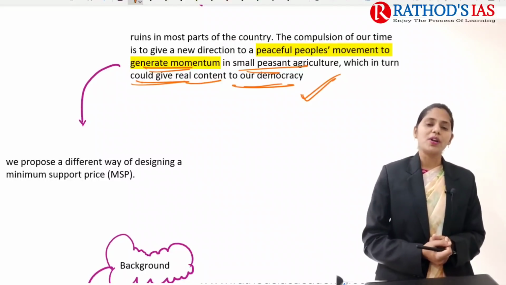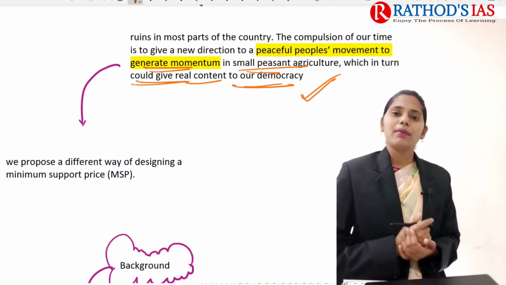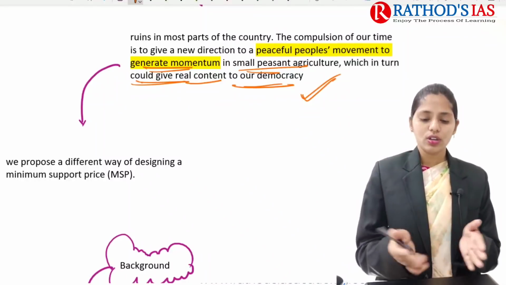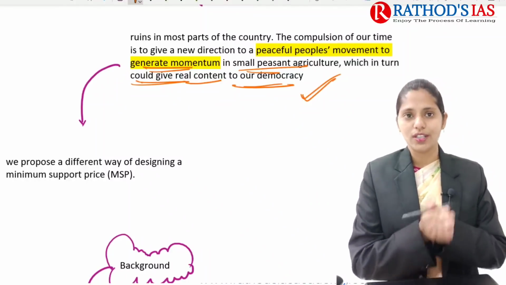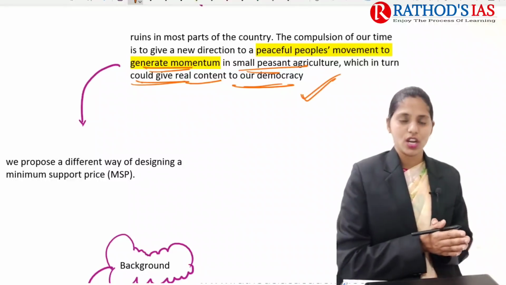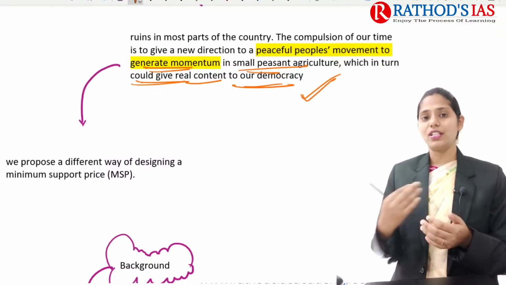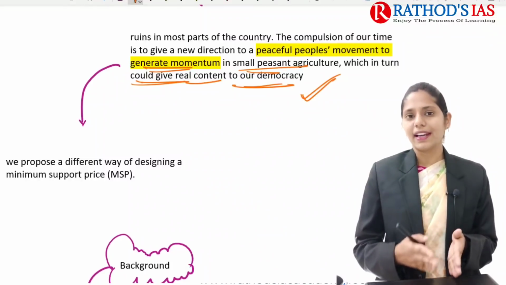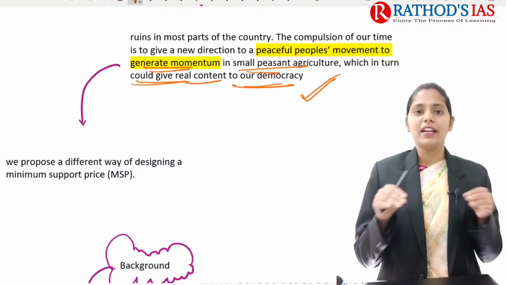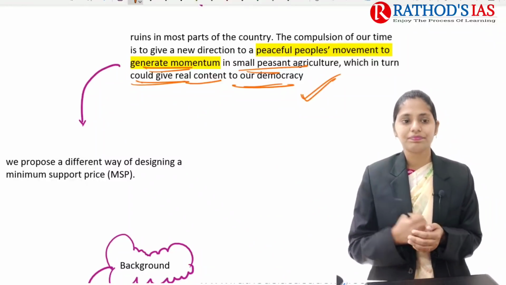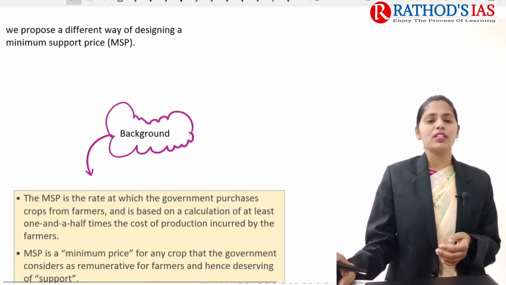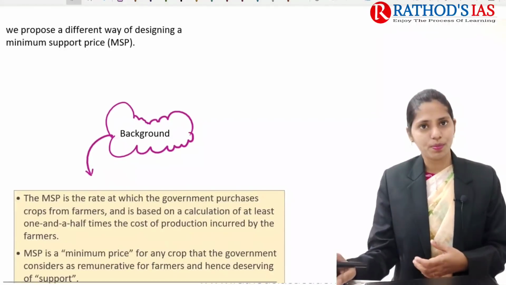Even during this COVID-19 period, because of the abrupt imposition of the nationwide lockdown, the only sector which sustained and showed some positive growth was agriculture, with 3.7%. And if you're talking about the manufacturing sector and service sector, they were hit the most. But the agriculture sector survived, and it also provided some food security in our country. Right? Because of this, we need to design a minimum support price.